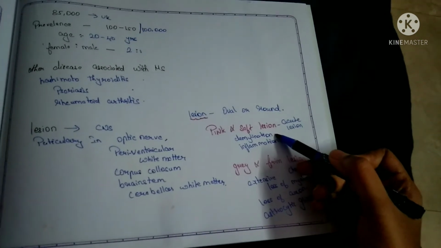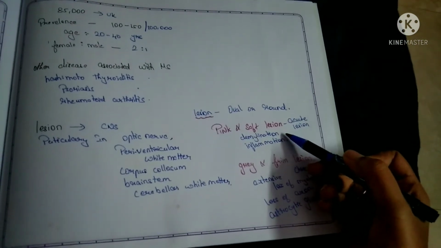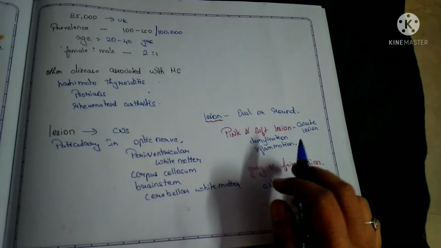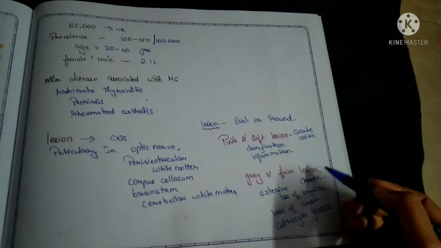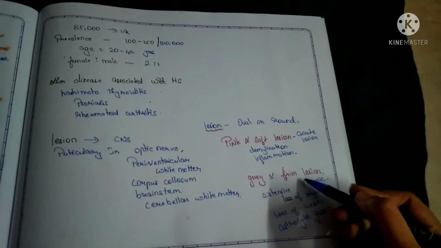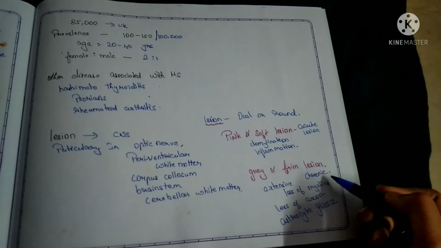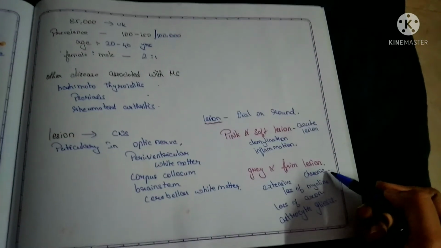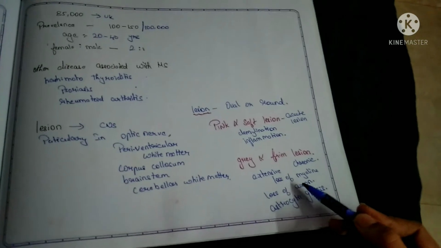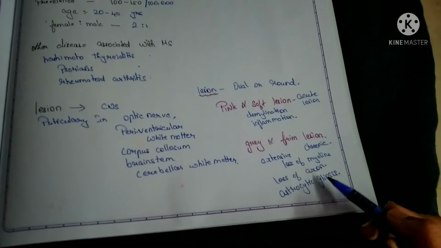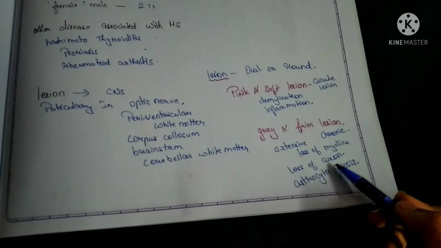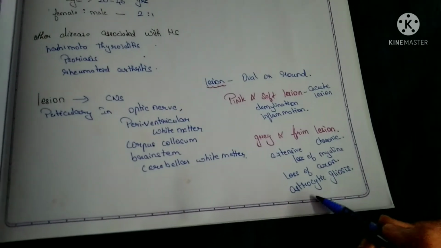Here the demyelination is only at a starting stage, and inflammation also occurs. And if the lesion is gray and firm, it is known as a chronic lesion. Here there will be an extensive loss of the myelin, and there will also be loss of the axon. The astrocytic gliosis is also present.